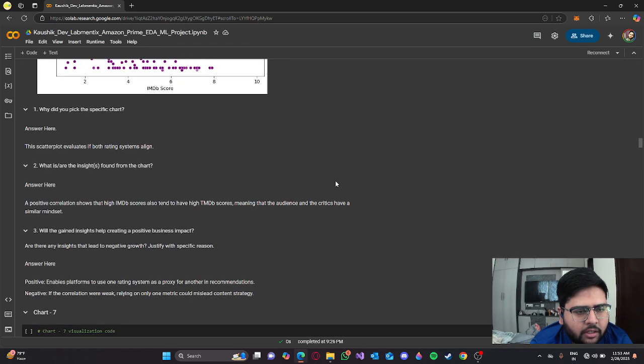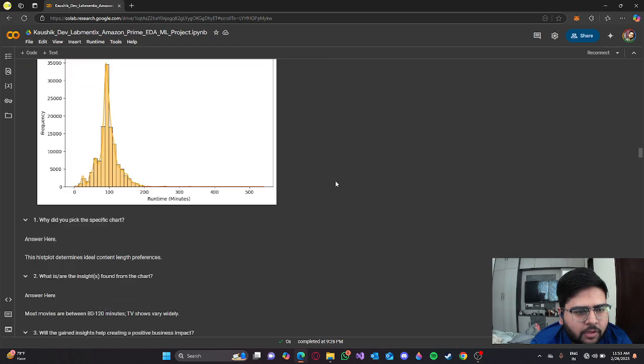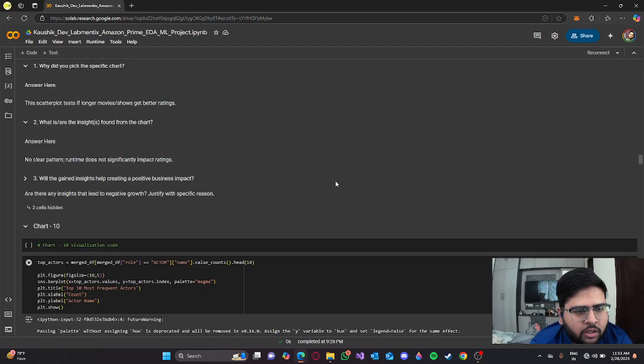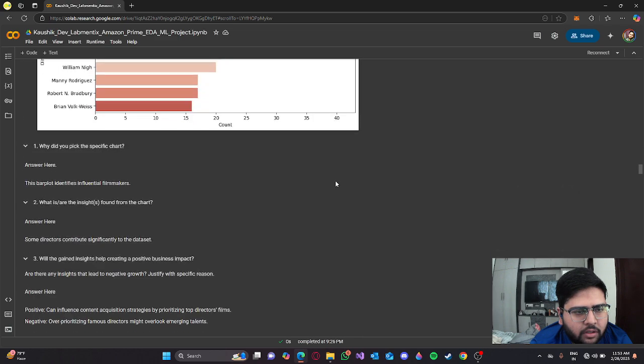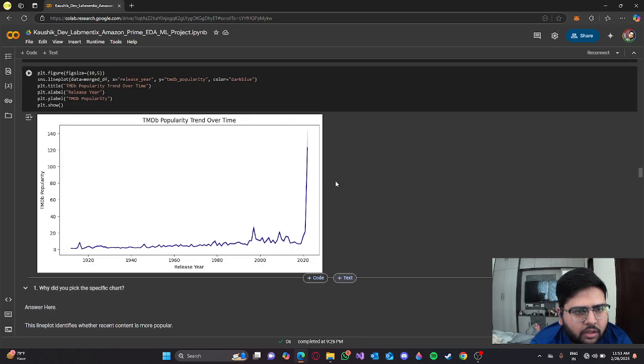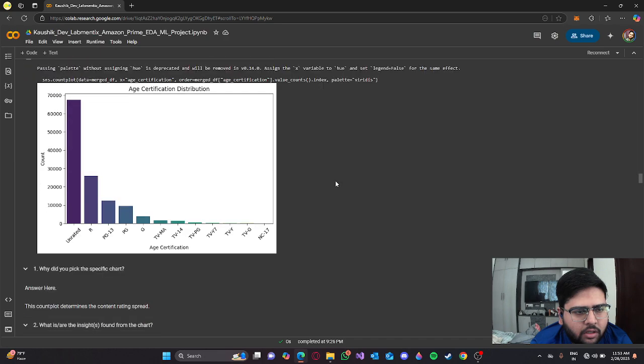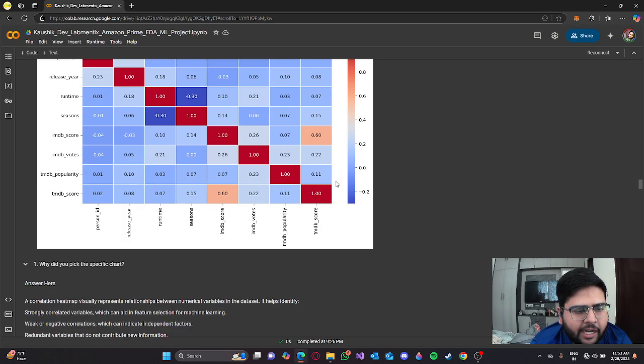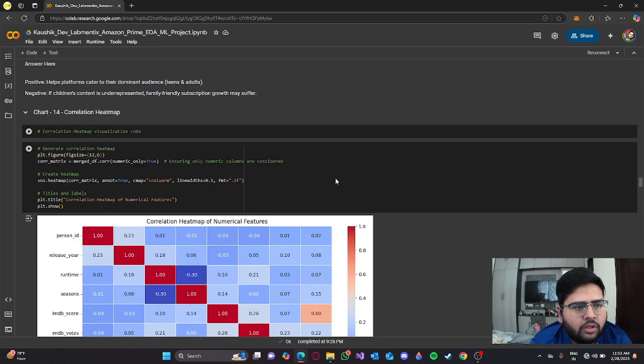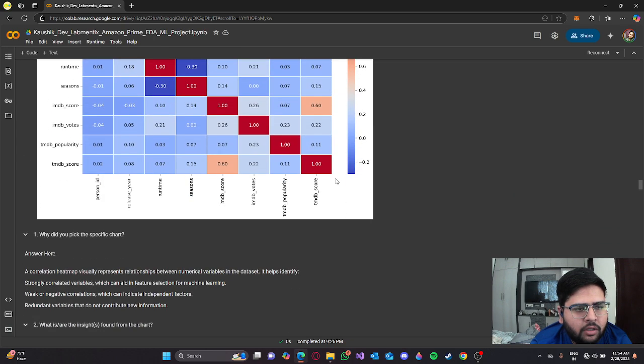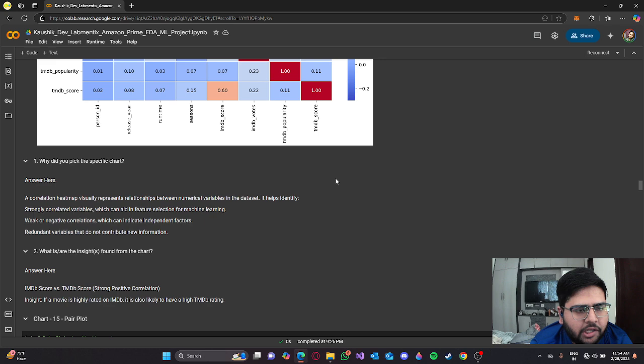So these are the rest of the charts. I'm just going to skip to the correlation heat map. So this is the correlation heat map. Why did I pick this specific chart? A correlation heat map represents relationships between numerical variables in the dataset.